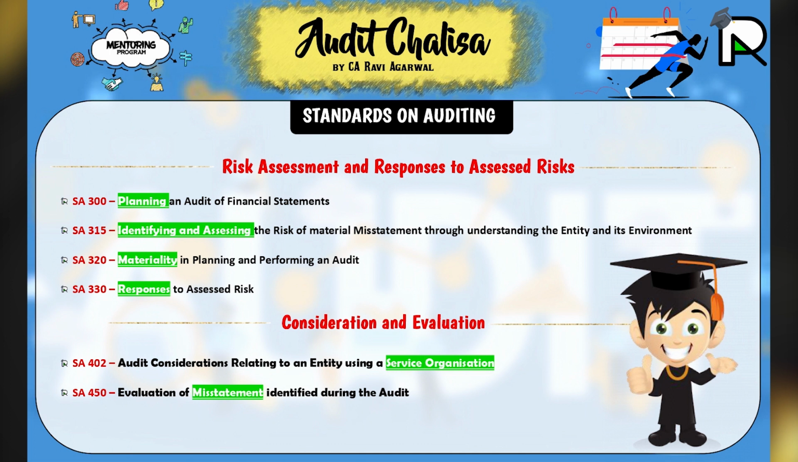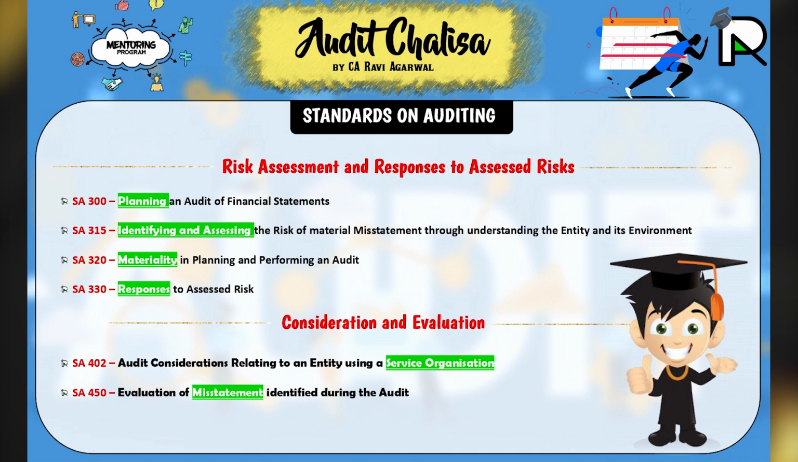315 and 330 are related, so let's take 320 first. Materiality in planning and performing an audit. So 300 talks about planning an audit of financial statements. 320, materiality in planning and performing an audit.